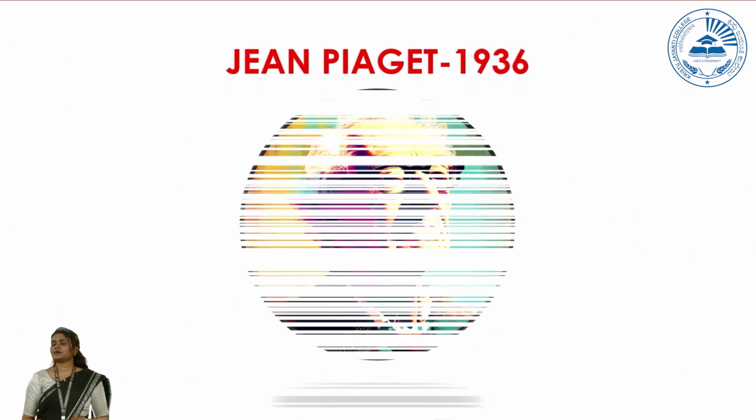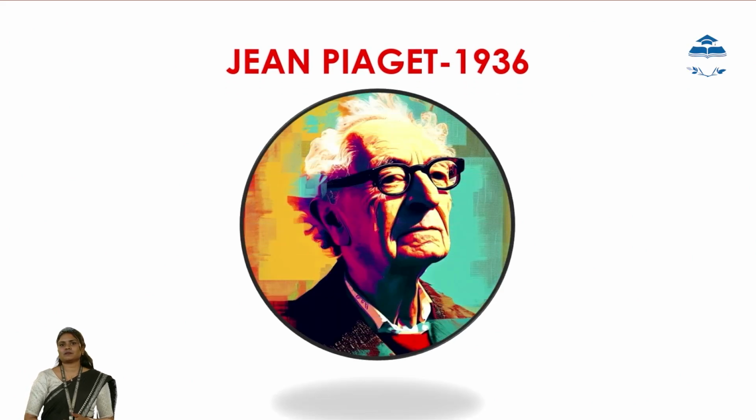Let's look into the person who has developed this tremendous theory. Jean Piaget gave this theory in the year 1936. He conducted research with his 3 children and then he learned about how intellectual development among kids takes place.